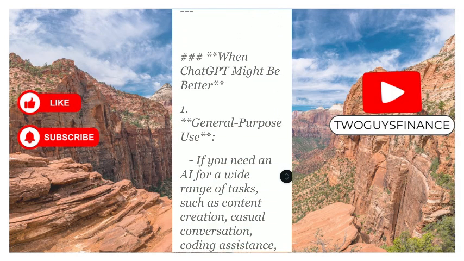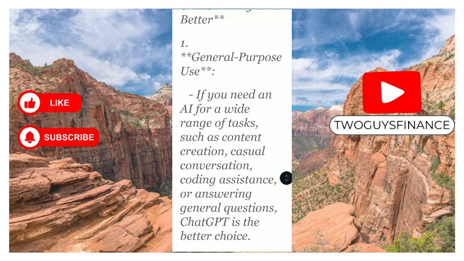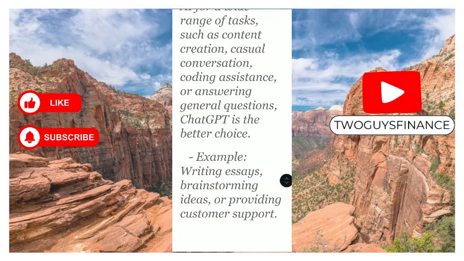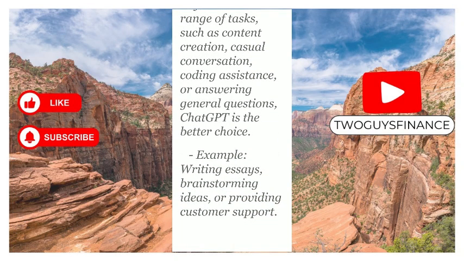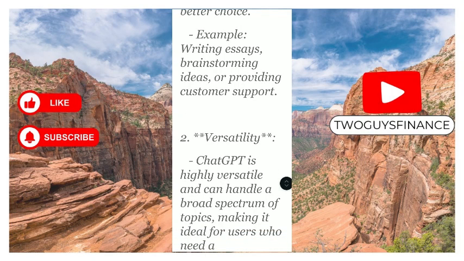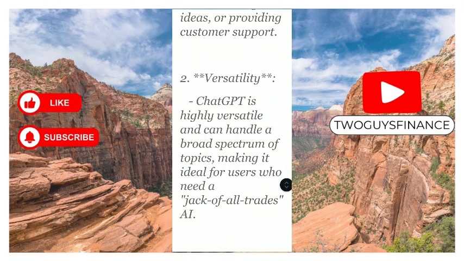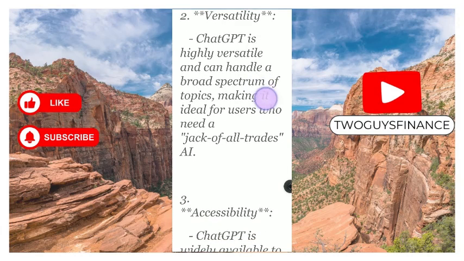Now, when is ChatGPT better? One, general purpose use. If you need an AI for a wide range of tasks such as content creation, casual conversations, coding assistance, or answering general questions, ChatGPT is the better choice. For example, writing essays, brainstorming ideas, or providing customer support, ChatGPT is better. Then, in the area of versatility, ChatGPT is highly versatile and can handle a broad spectrum of topics, making it ideal for users who need a jack of all trades AI.